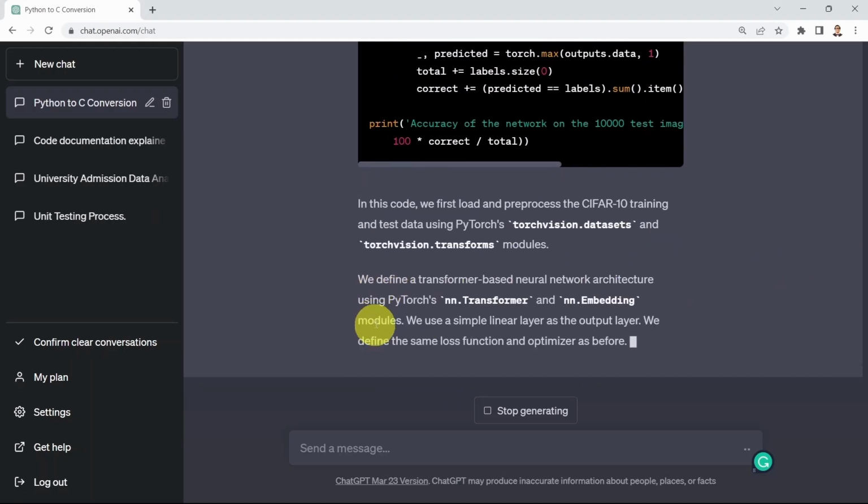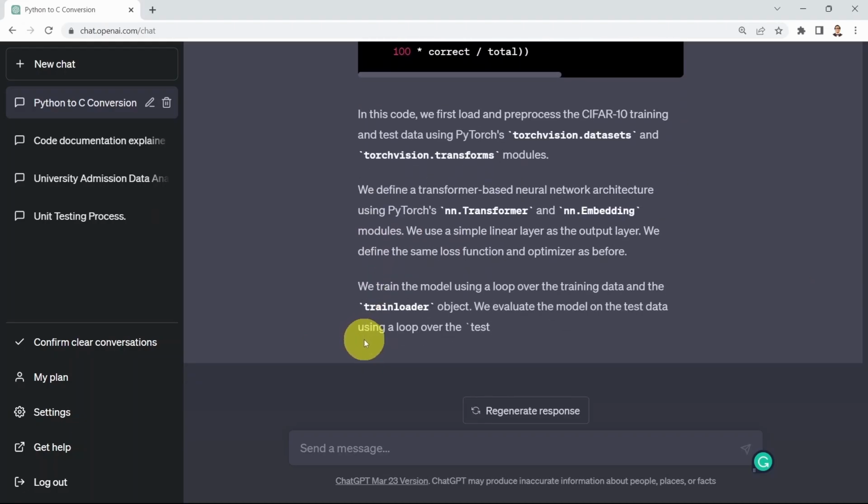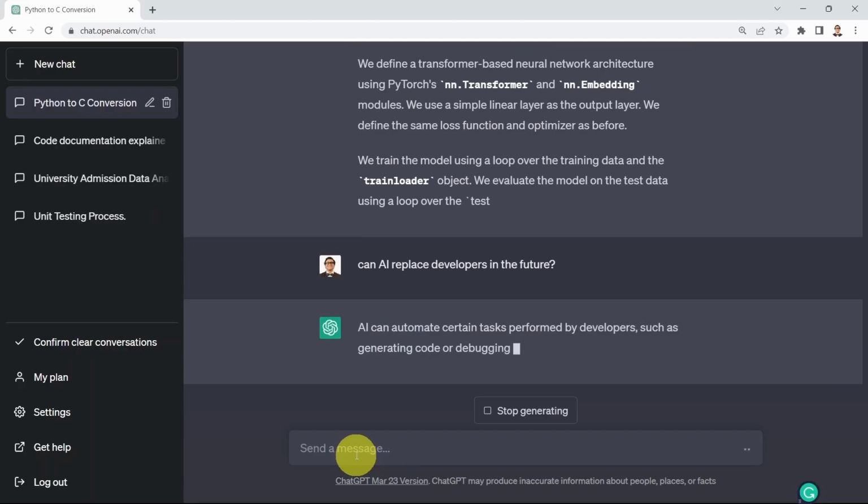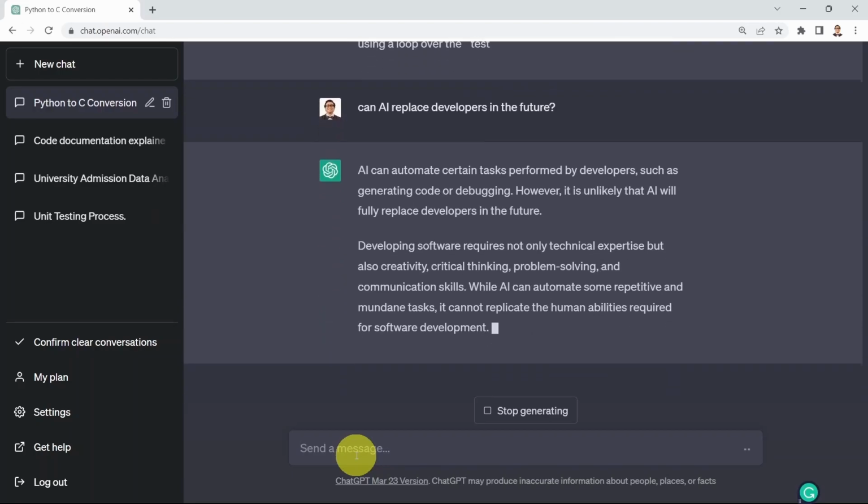Okay, I know this is quite, I would say, scary as well at the same time. So that would be the final prompt that I'm going to say here. I'm going to say, can AI replace developers in the future? I know this is kind of a big question mark, and I get asked that question a lot. Well, it's going to tell you. It's a diplomatic answer here.